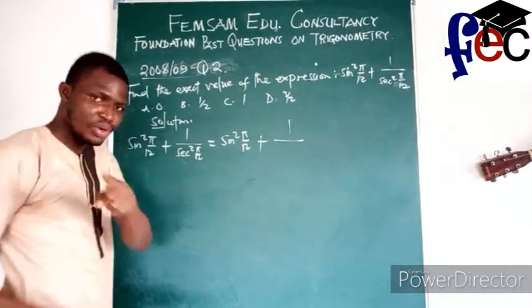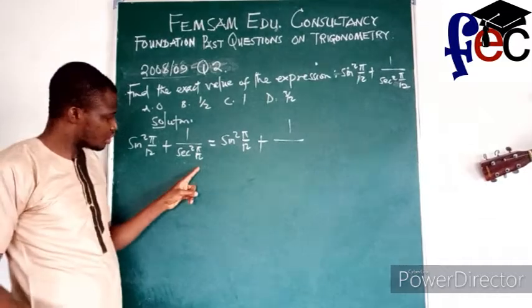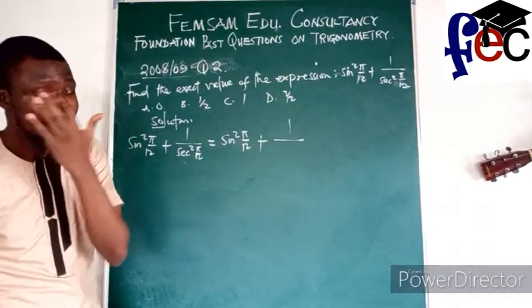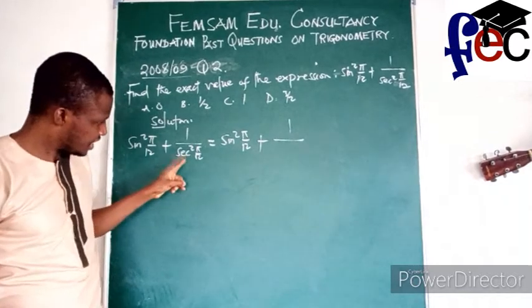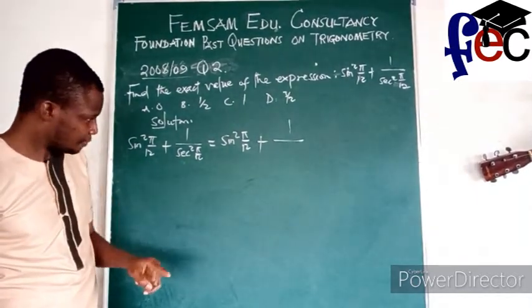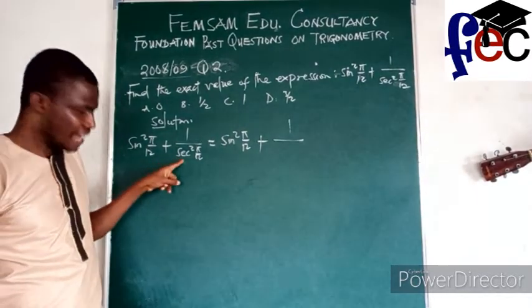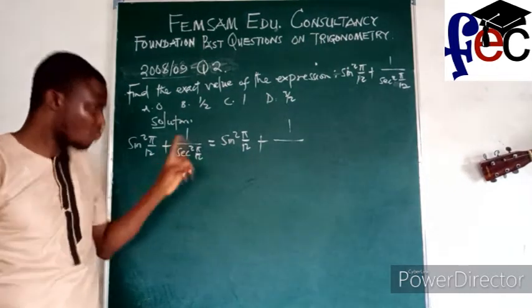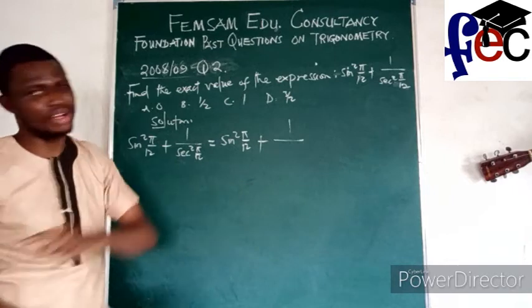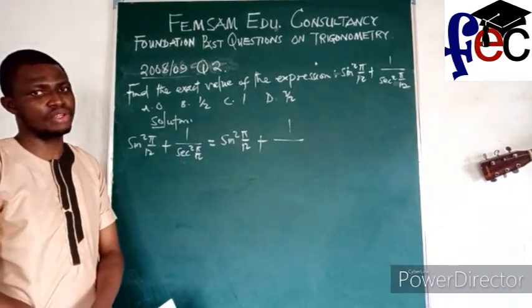I do know that sec pi over 12, which is the same thing as sec theta, is an inverse of cos theta. So definitely this is going to become the inverse: that's cos square, that's 1 over cos square pi over 12. That's what sec square pi over 12 is.